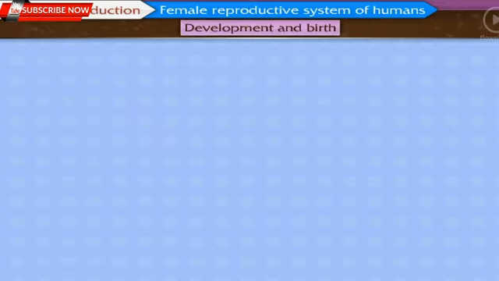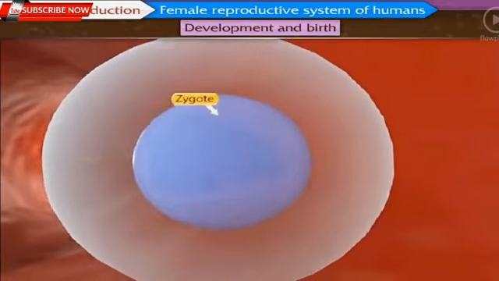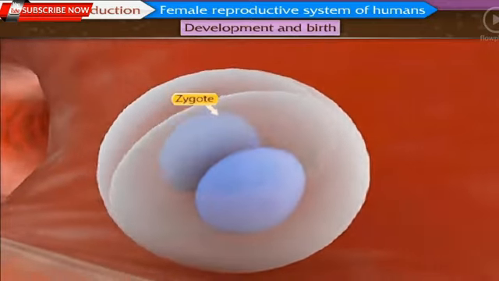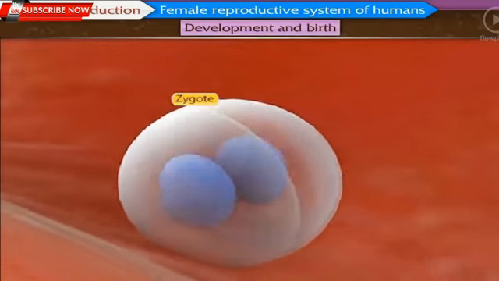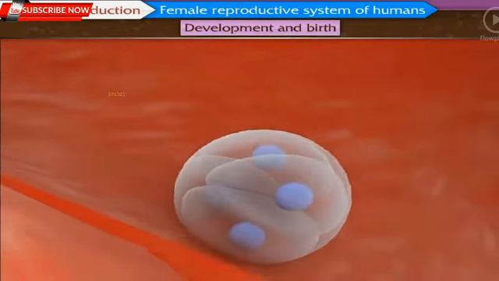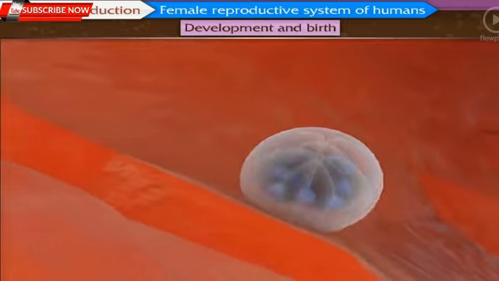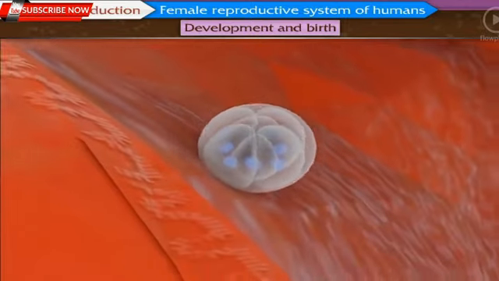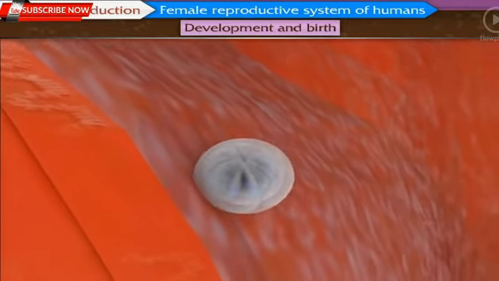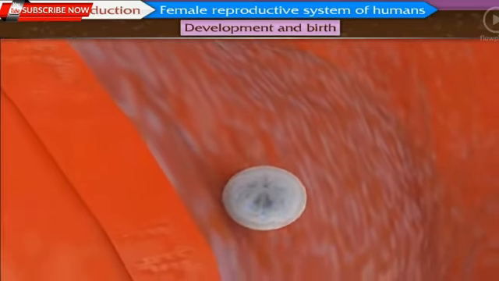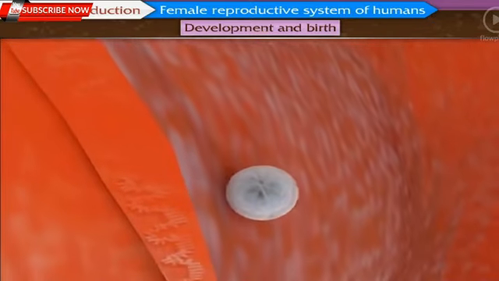Development and birth. The zygote formed after fertilization in the oviduct undergoes repeated divisions and an embryo is formed. Meanwhile, it is pushed towards the uterus.